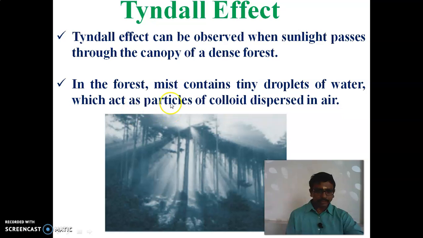So the water in the air forms the Tyndall effect.